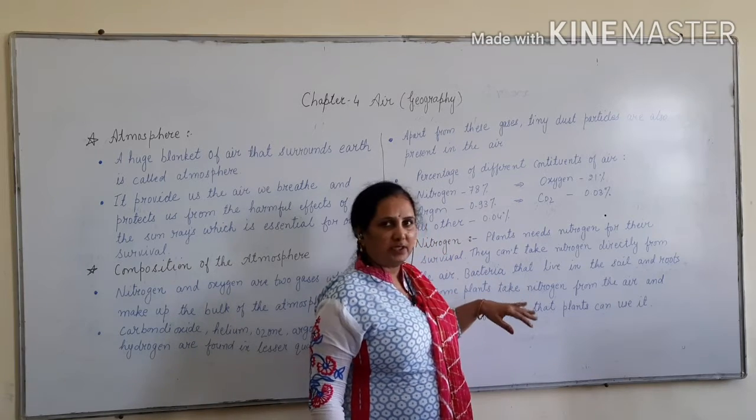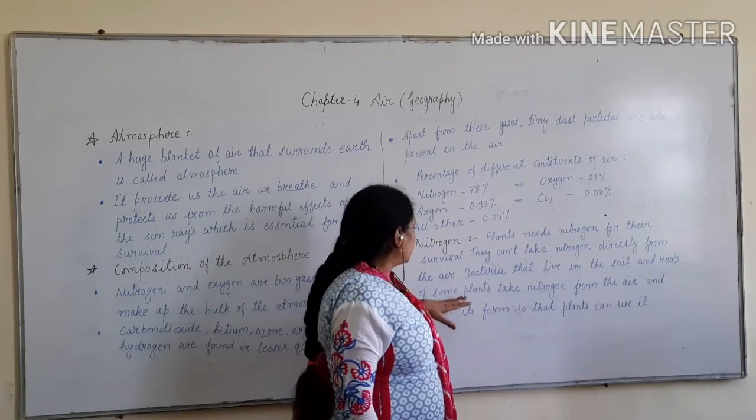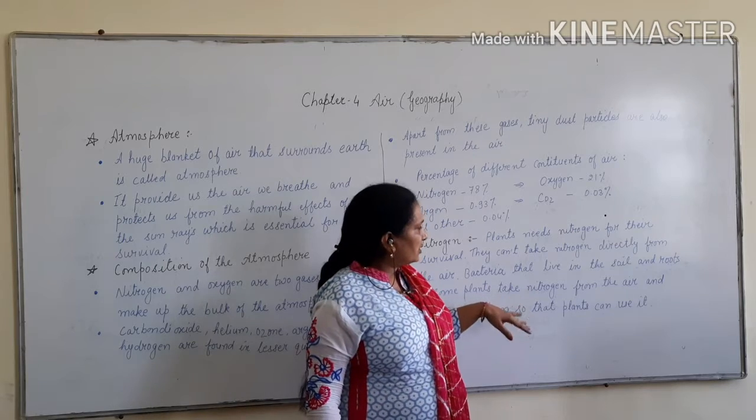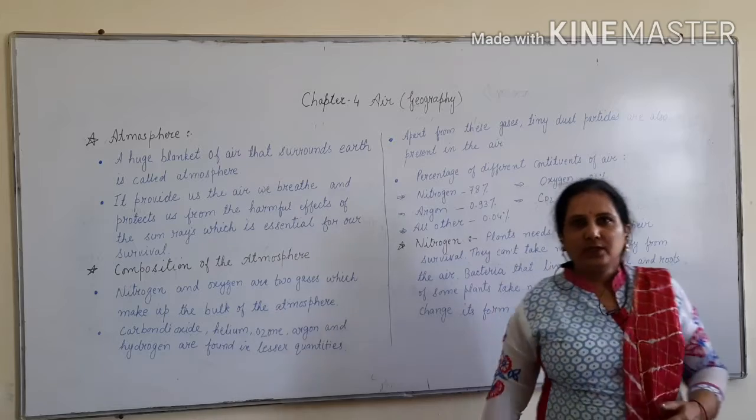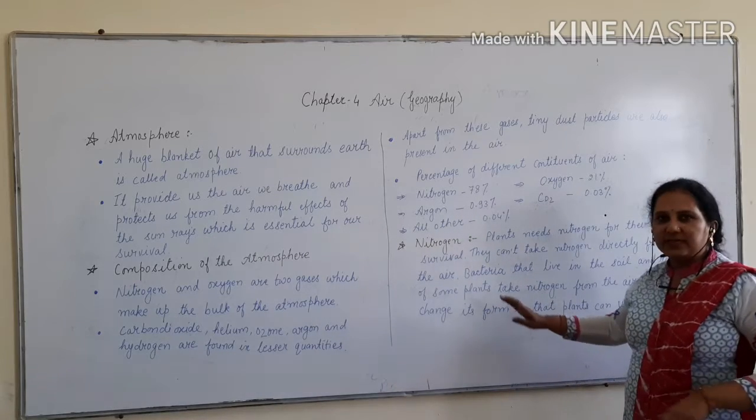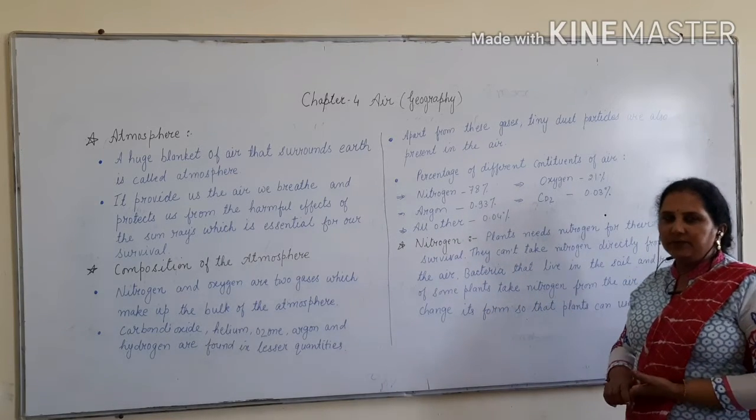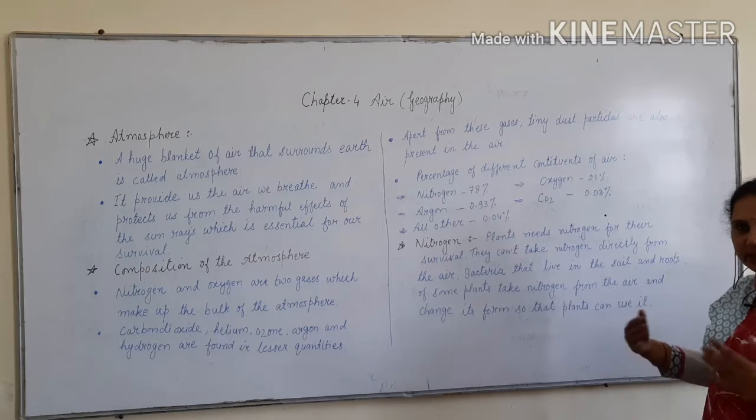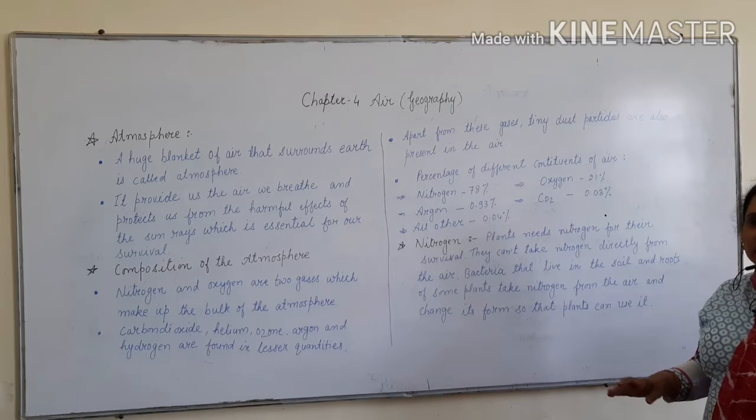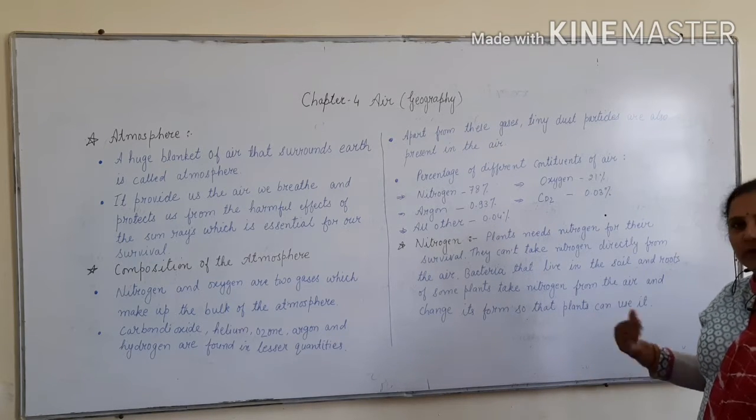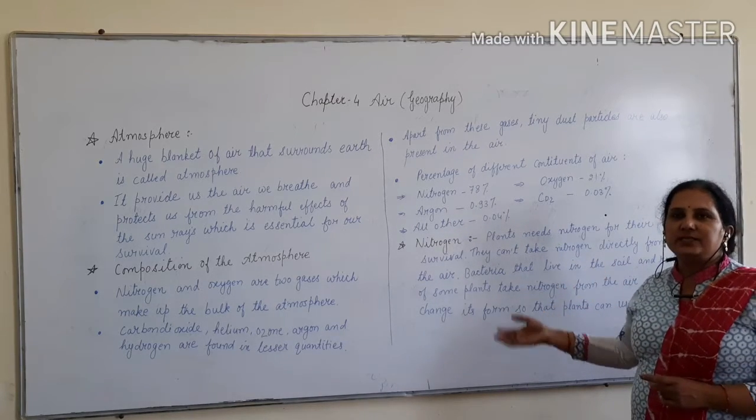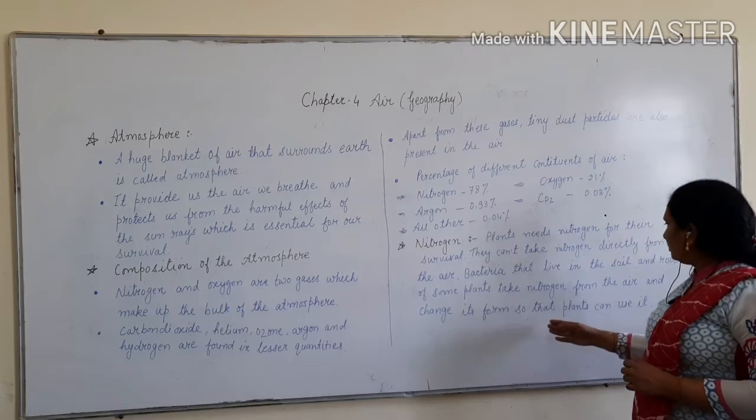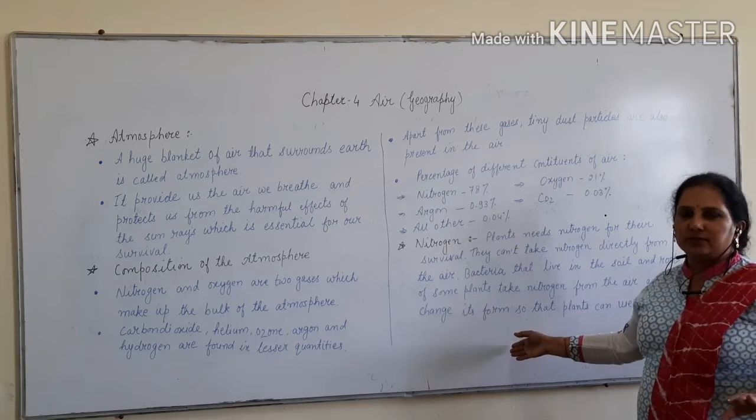Bacteria that live in the soil and roots of some plants take nitrogen from the air and change its form so that plants can use it. Means bacteria that is present in the soil and the roots of the plant take the nitrogen. Plants do not take it directly from the air, and they convert it when they change its form. So this is about nitrogen.